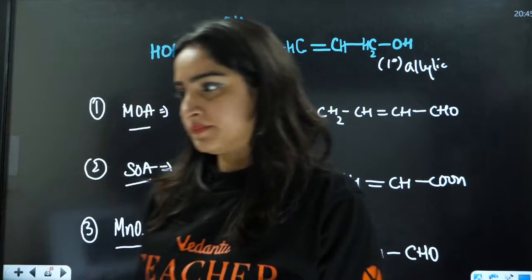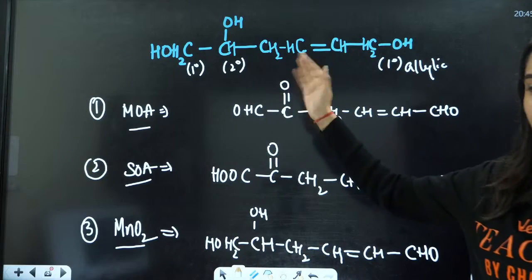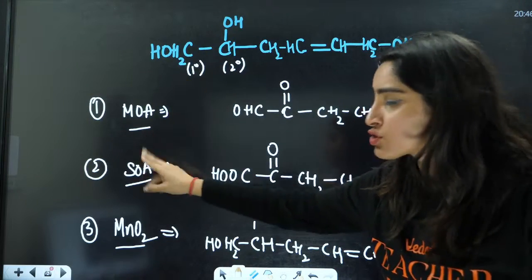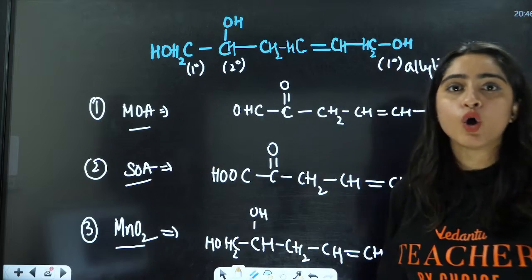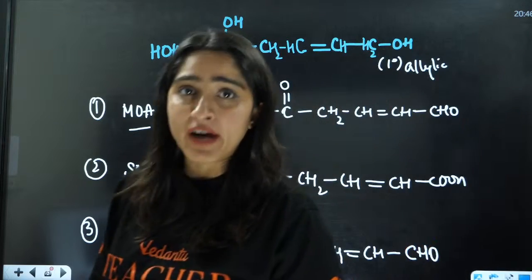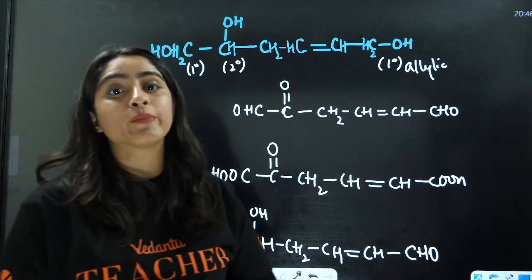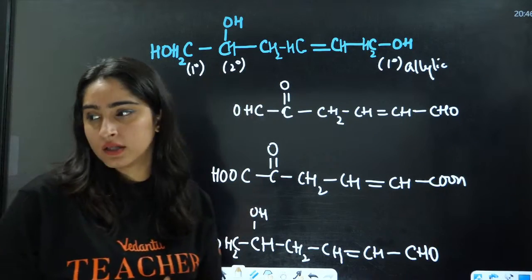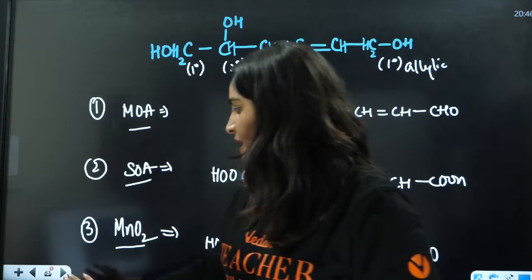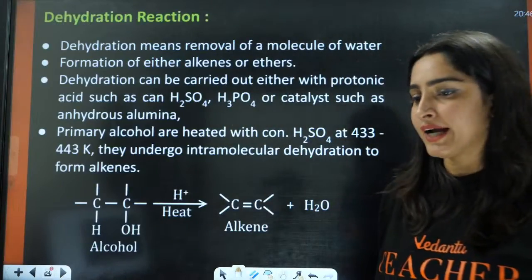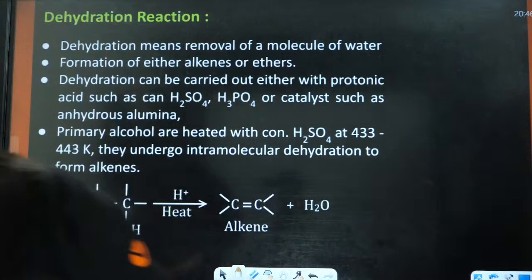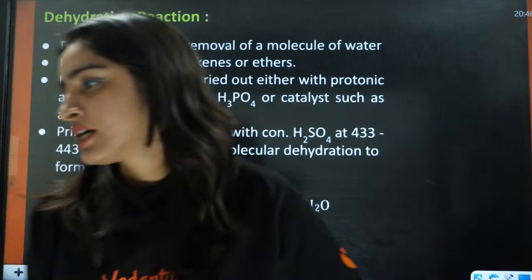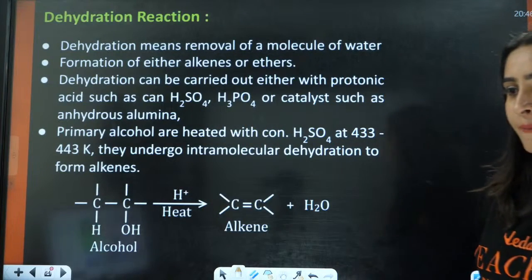Okay, everybody? Everybody in the chat section, clear with this? With a mild oxidizing agent, with a strong oxidizing agent, with MnO2, the product is going to be entirely different in this case, right? You have to know what the reagent is here. Okay, everybody, shall we move ahead?